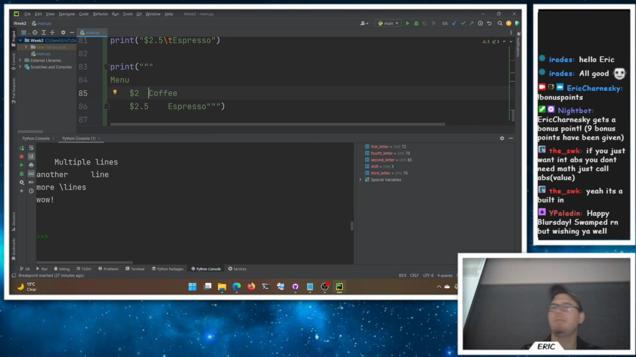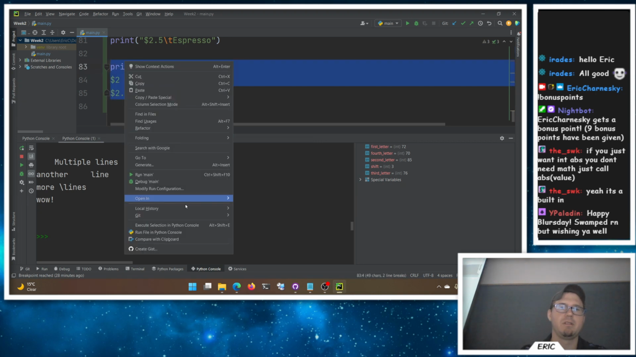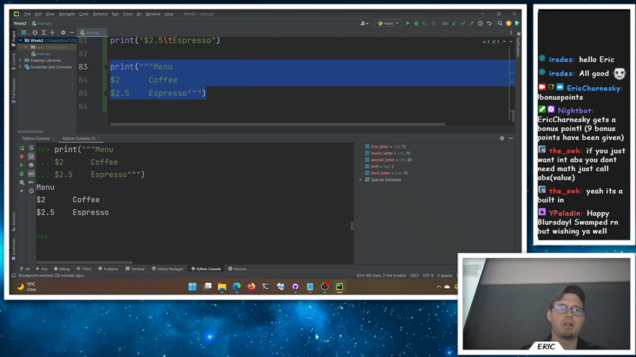It's funny, so tab is actually being converted to spaces though. Notice when I'm highlighting here, it's giving me spaces. So it just converts for me, which is nice. I think we can do menu, and then these ones don't need to be tabbed in, those ones need to be tabbed. And then we run that, we get our nice little menu here.